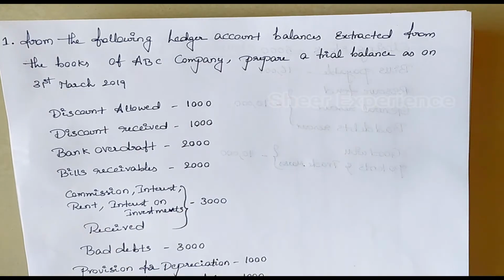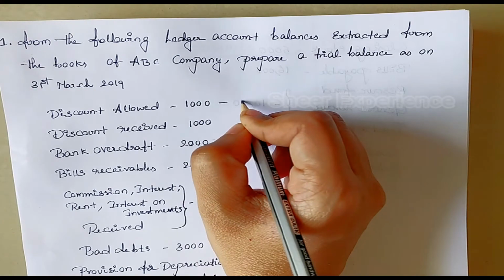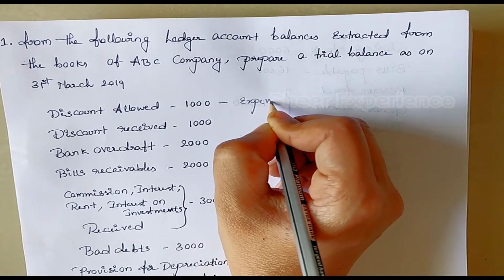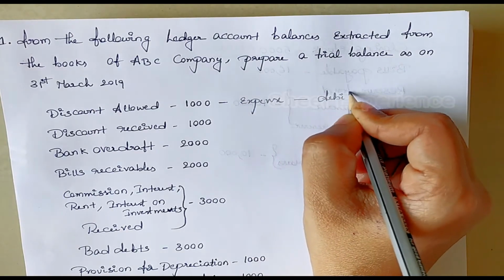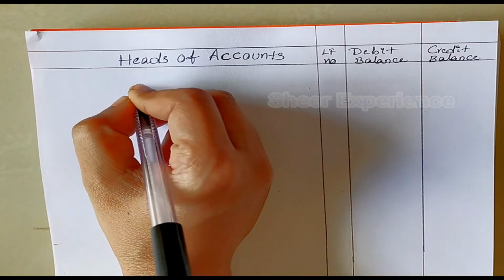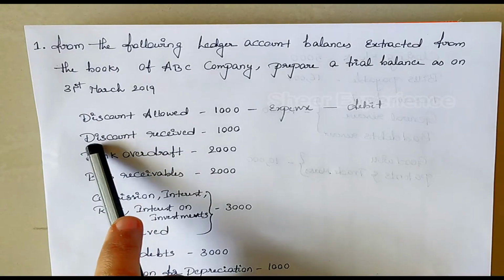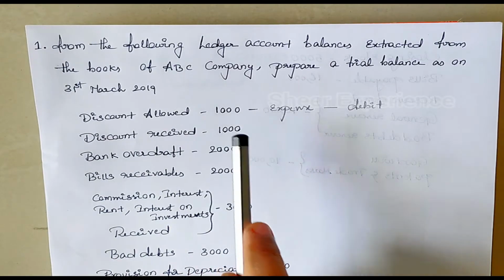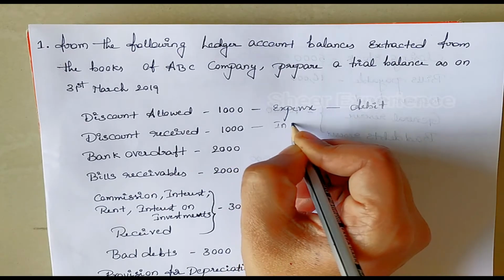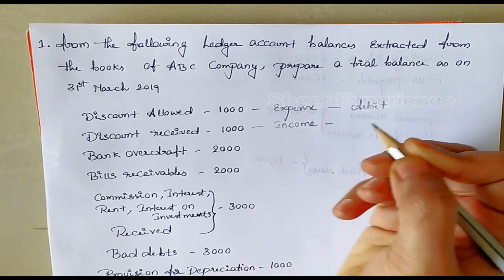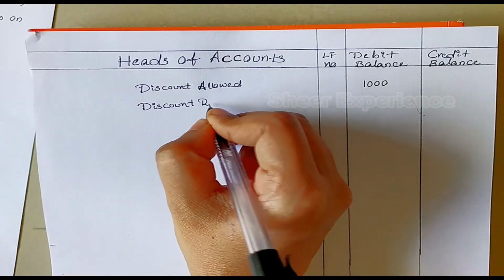Discount allowed is an expense because business is allowing discount to their customers. So, business treats discount allowed as an expense. So, as per the rule, expense should be debited and the amount is 1000. Next one is discount received. Discount received is an income for the business because business is receiving a discount from its suppliers. So it is an income for the business and all income should be credited. Amount is 1000.